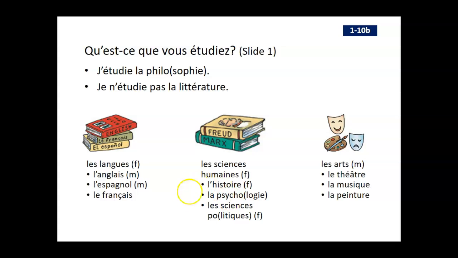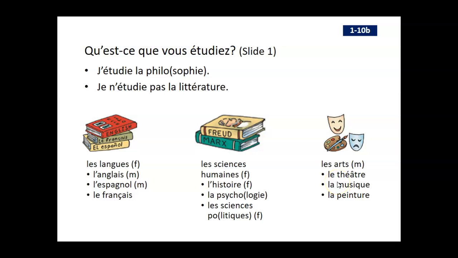Les sciences po. Yeah, that's a common abbreviation also for political science. Les sciences po or les sciences politiques. Okay, rather than les sciences humaines, in English I think we would more likely refer to these as social sciences. And then finally, les arts. Notice the liaison between les and arts, les arts.